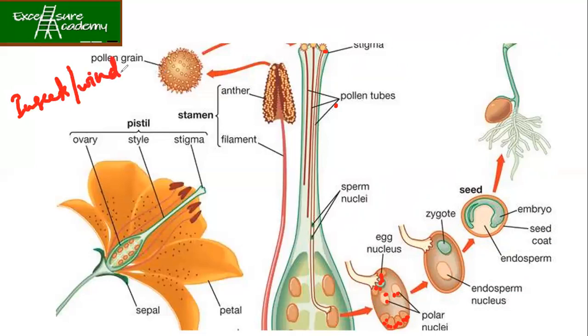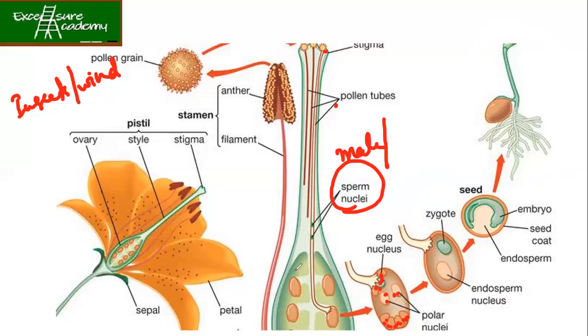Once these pollen tubes are formed, they will carry the male reproductive cell or the gametes. Sometimes it is written as male gamete or pollen gamete, but it is the same thing. Then they go and reach the ovules, which are inside the ovary.